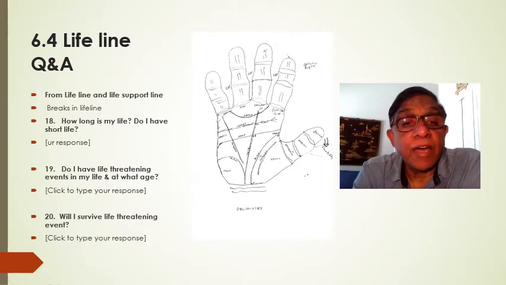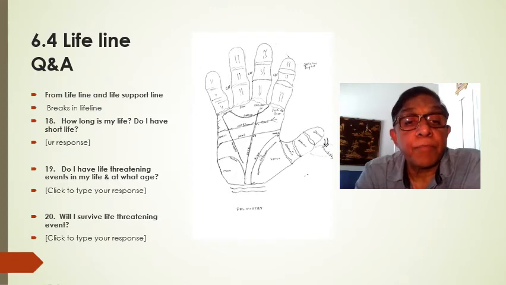So these islands or breaks or serious intersections by other lines indicate those life-threatening events. And the age can be calculated again, starting from zero at the thumb down to the base.